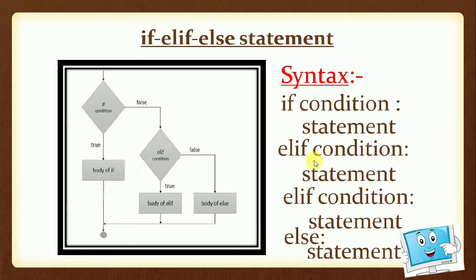As soon as one of the elif or the if conditions becomes true, the control will print the statement corresponding to that and come out of the construct. If none of the conditions is true, then the else part will be executed. That is, the statement corresponding to else will be executed.